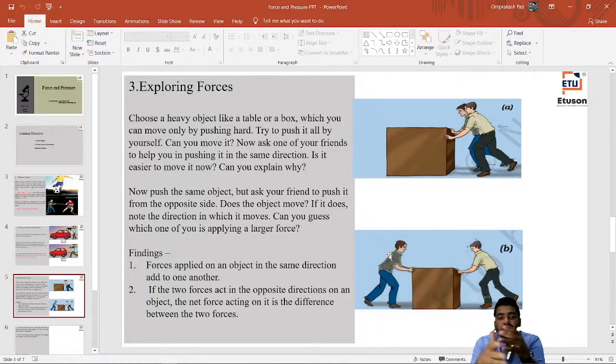So if two forces act in the opposite direction on an object, we take the net between the two forces, right? Let me tell you the unit of force, which is called the Newton. Like when we are measuring something, we say it is 5 kg. That 5 kg is nothing but kg is the unit of weight, or mass we can say. That box has some mass. If I talk about force, then the unit used is called the Newton.